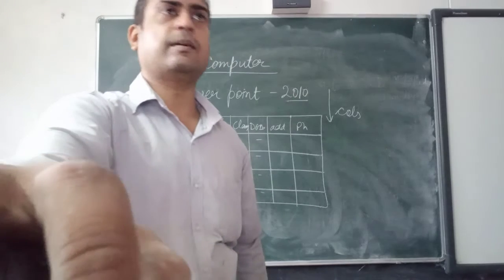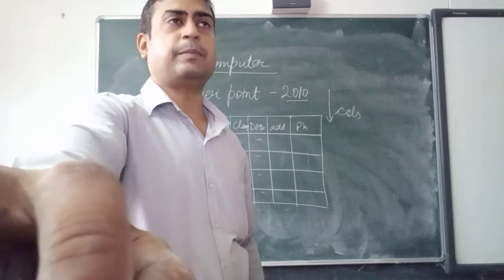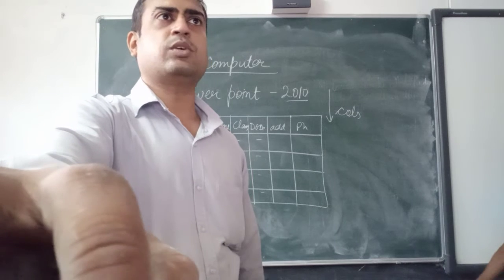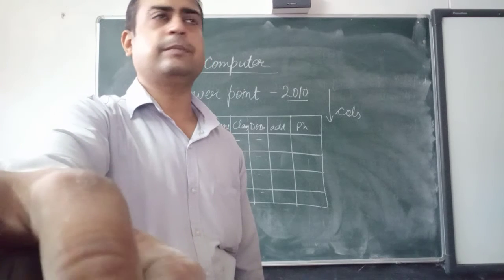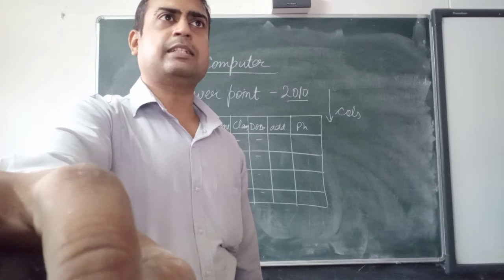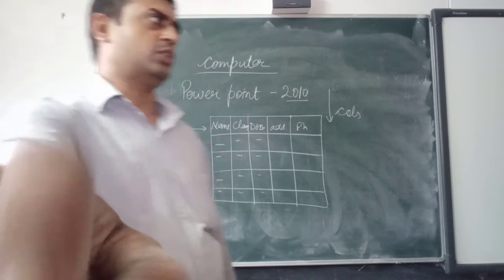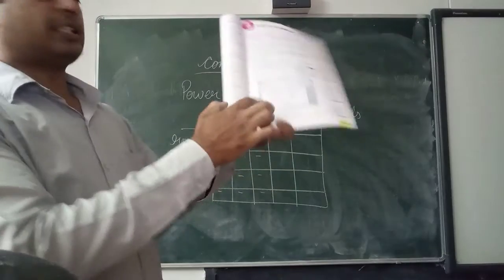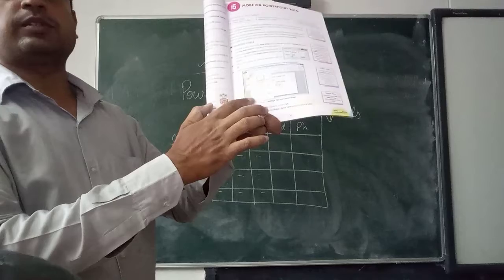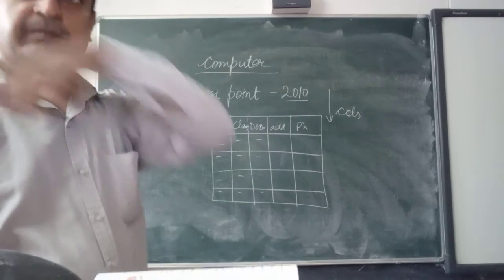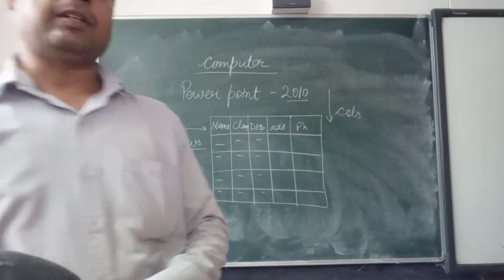In this we can insert some prepared design also. In the Home tab, upside, there is New Slide. Now you can see different types of new slides are shown to us. In your book it is given. This dialog box will be shown to you. You all are getting this figure now? This is given on page number 37.